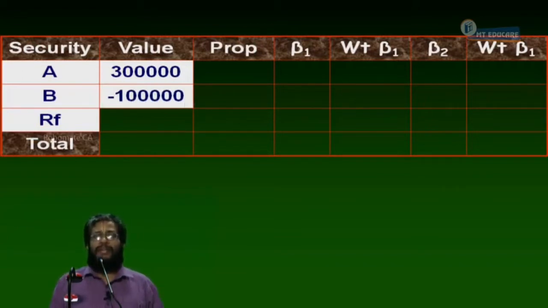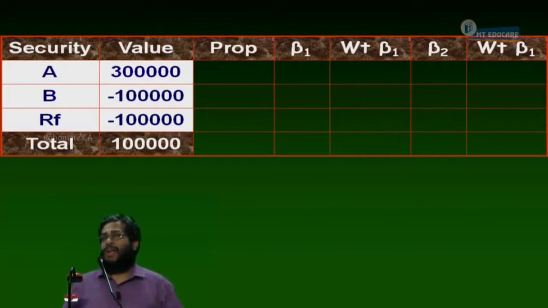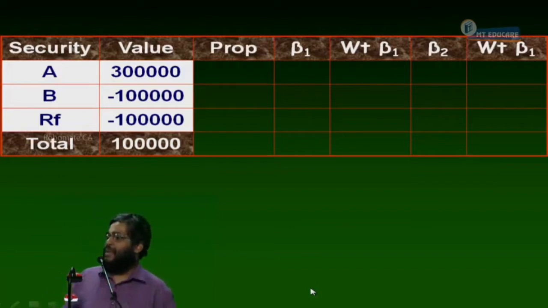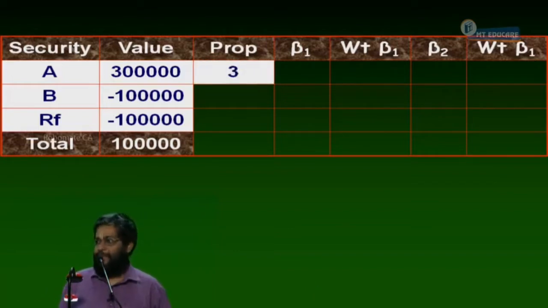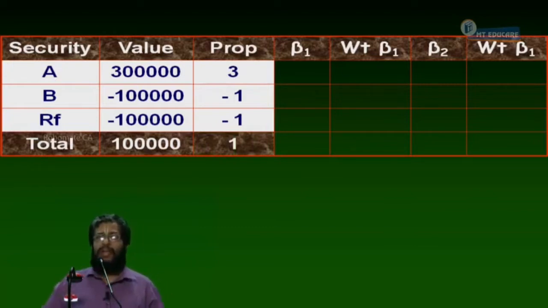How much do I have to borrow? 1 lakh. And what is the total wealth in hand? I have 1 lakh rupees. I borrow 1 lakh. I short sell 1 lakh. The total money in hand is how much? 3 lakhs, which I put in security A. That is what is happening. Right or not? Tell me the proportion of A. It is 3. B is minus 1. Risk-free is minus 1. It is 3, minus 1 and then minus 1.